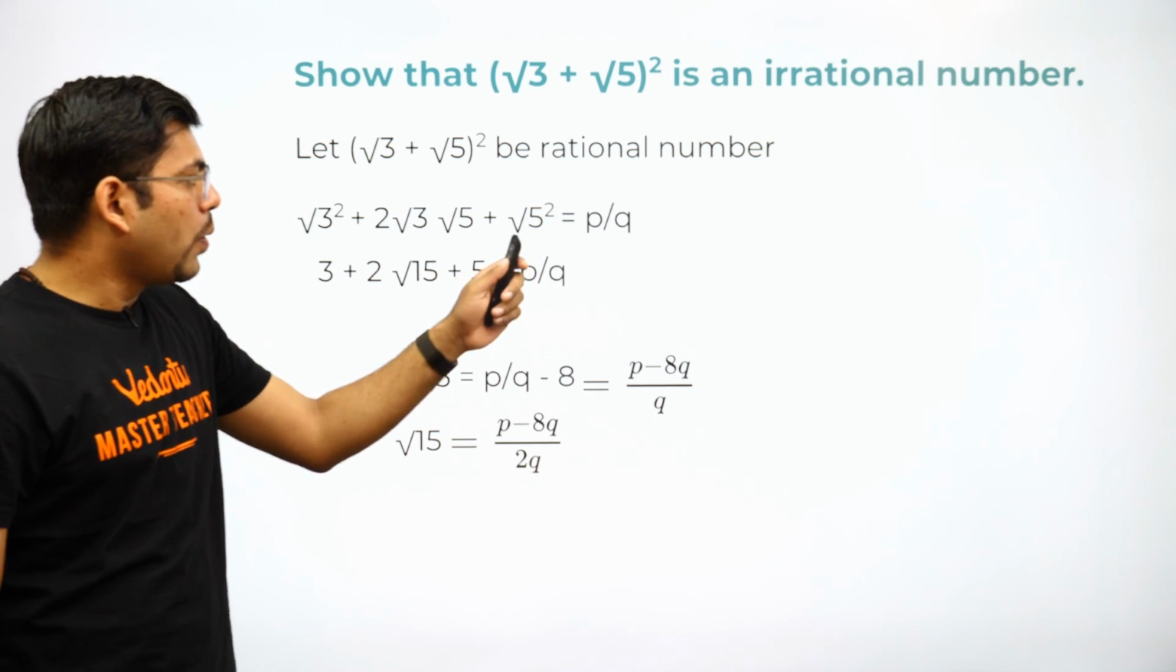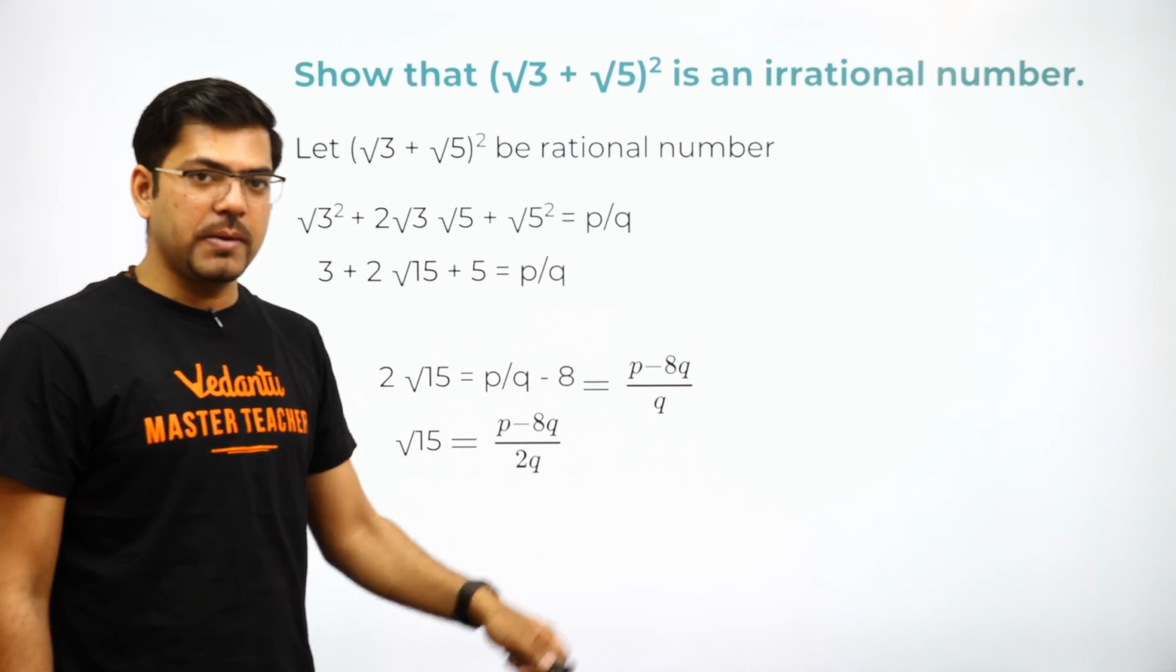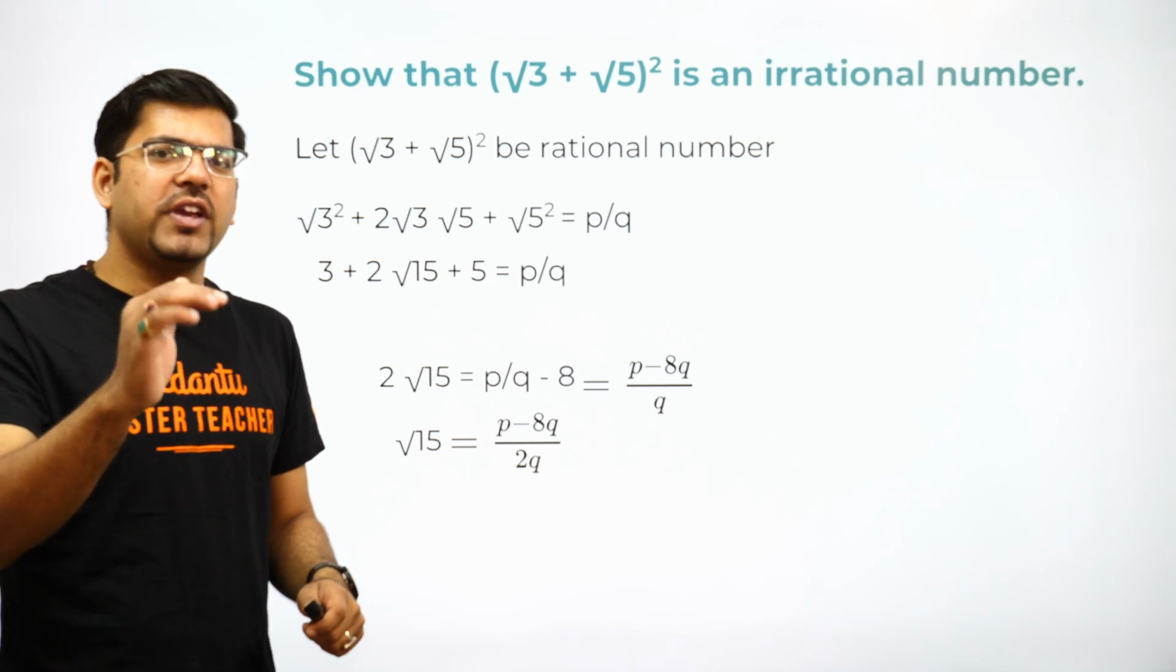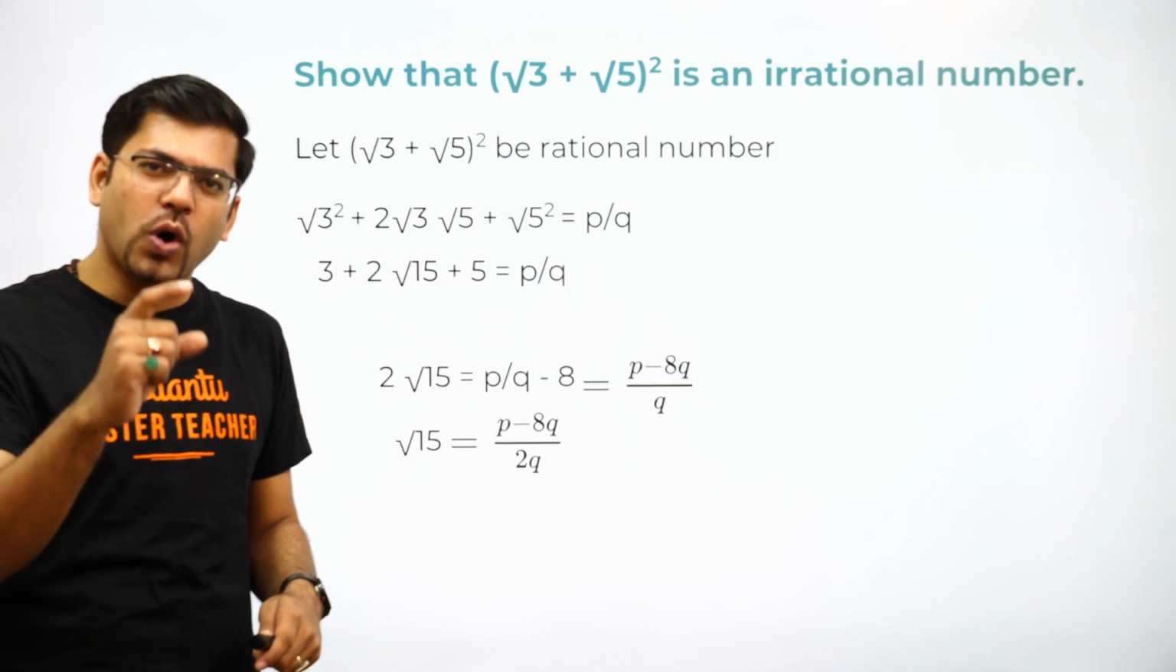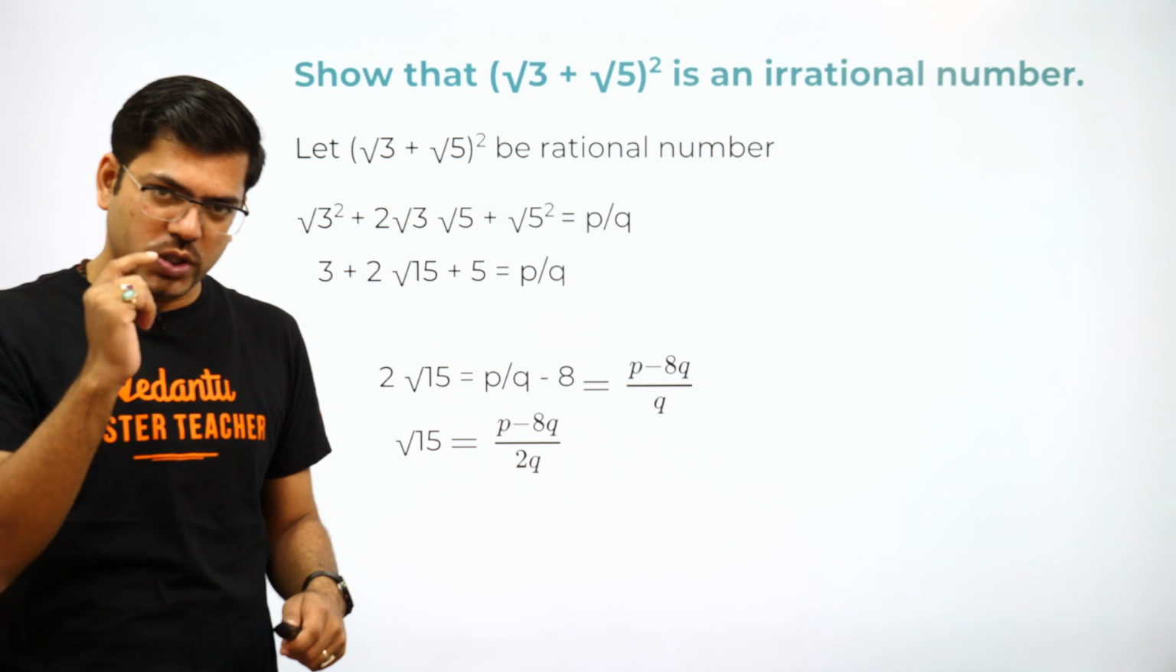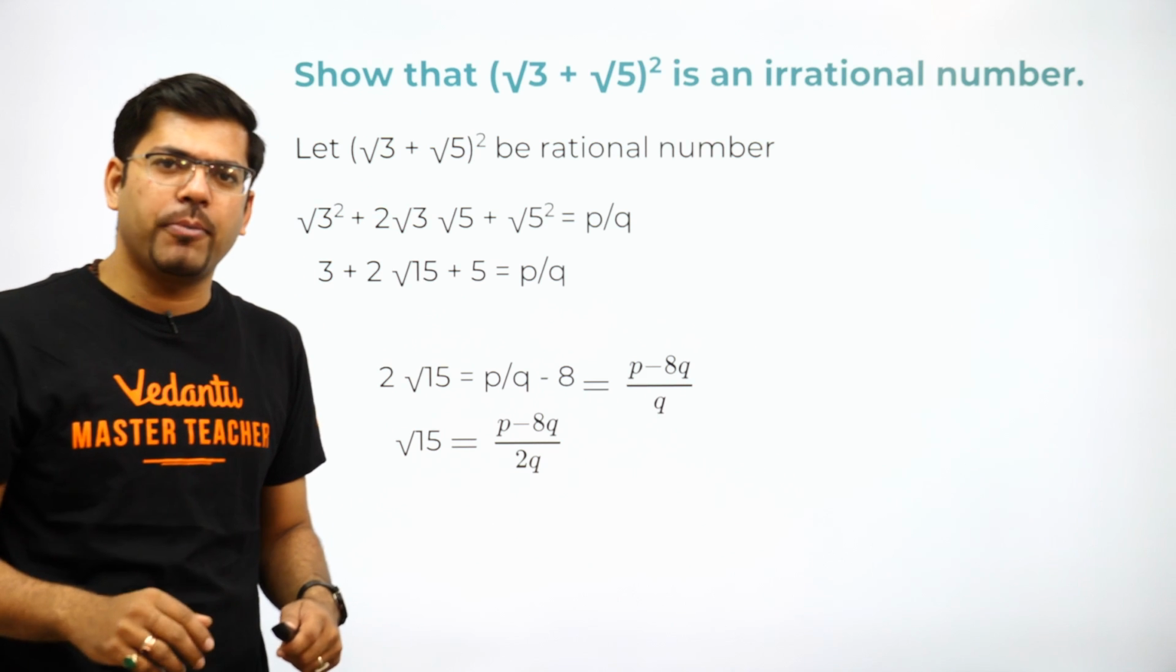p by q. Now let me tell you why I have assumed this p by q. You all must be knowing that we have assumed it rational, and rational is always of the form p upon q. So that is why we have assumed it as p upon q.